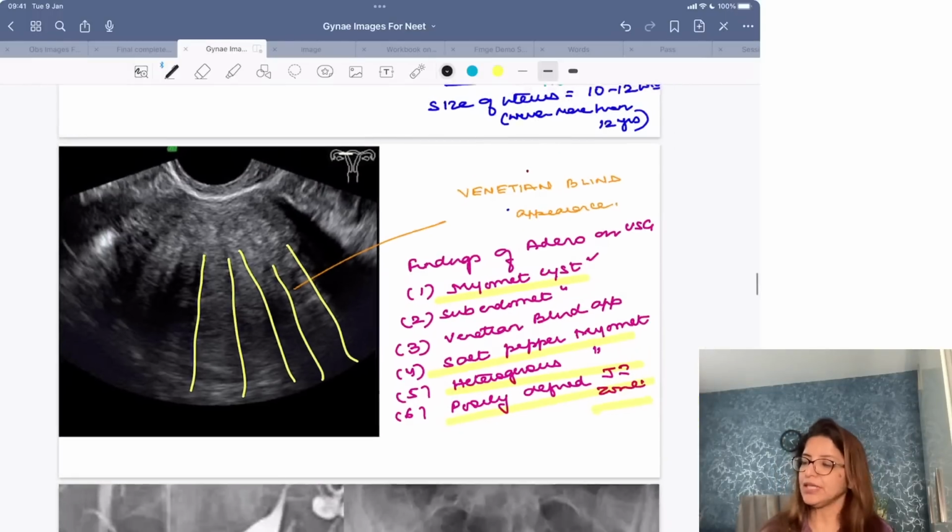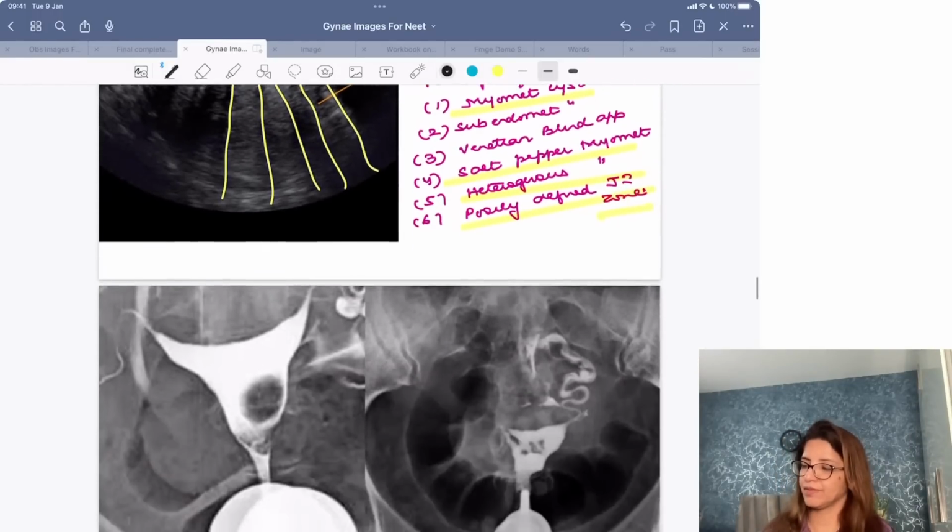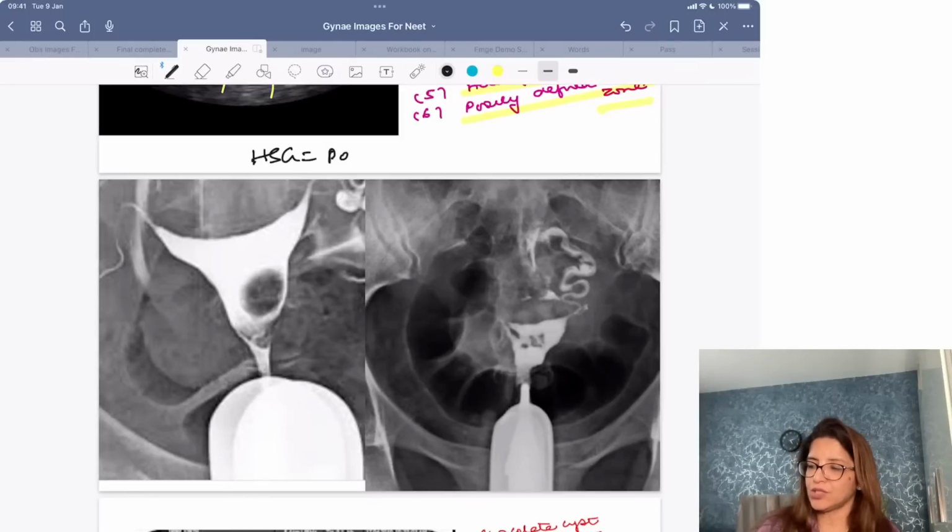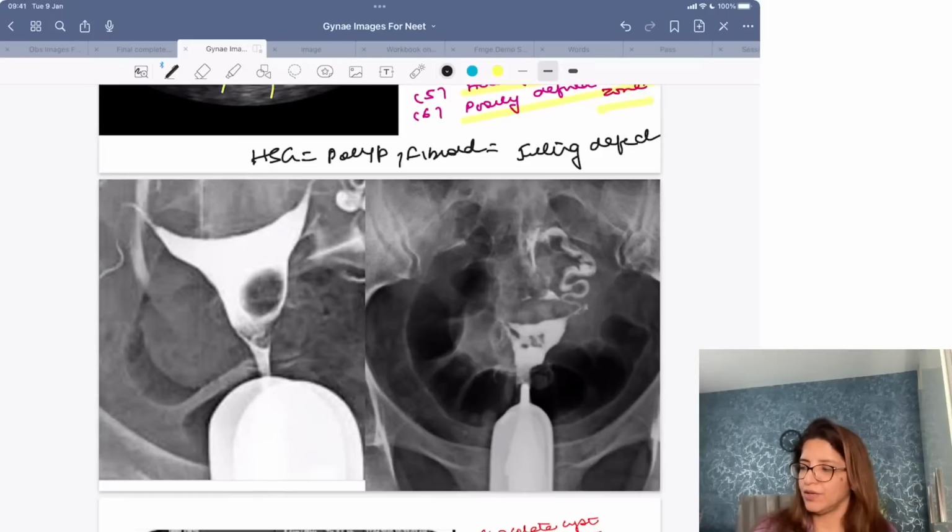Clear? Now, when you are doing HSG, in case of polyp or fibroid, you get a filling defect. What do you understand by a filling defect?